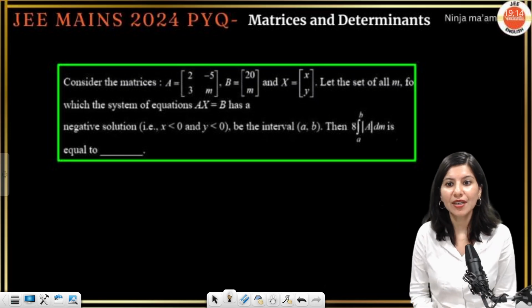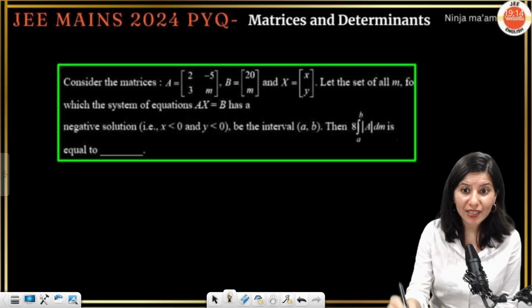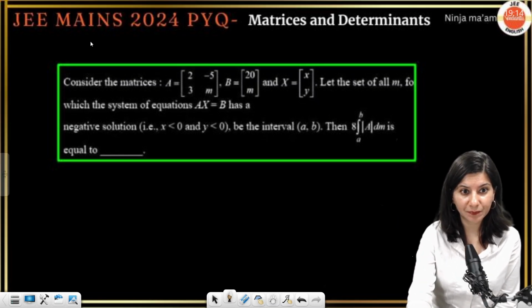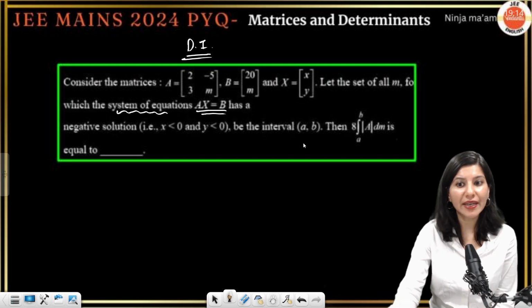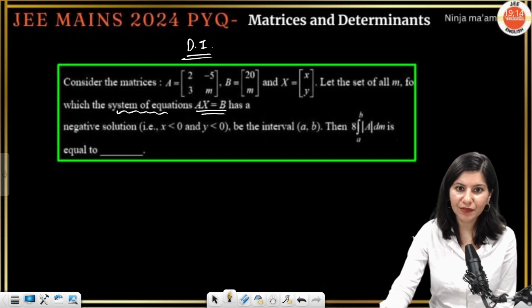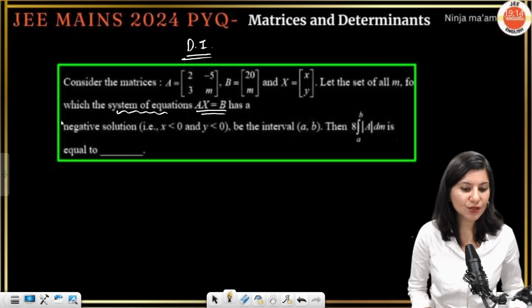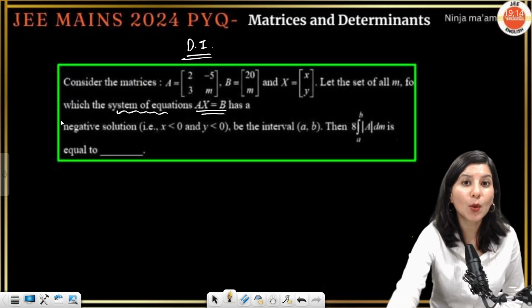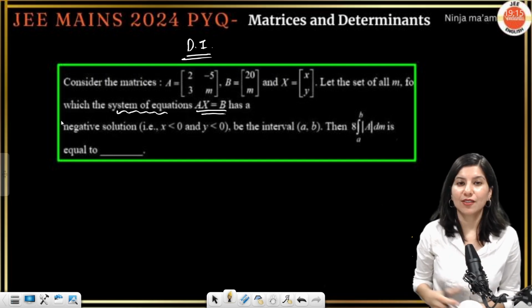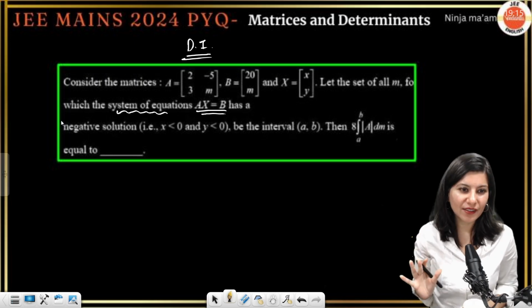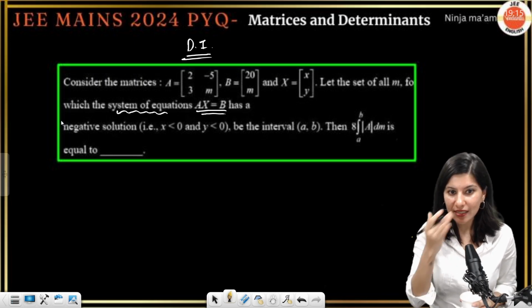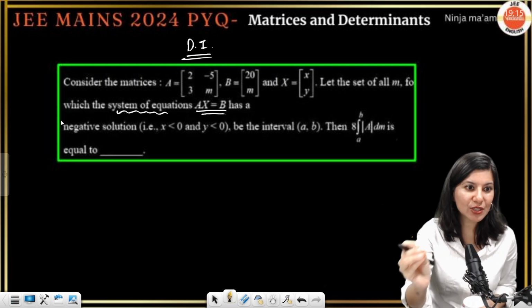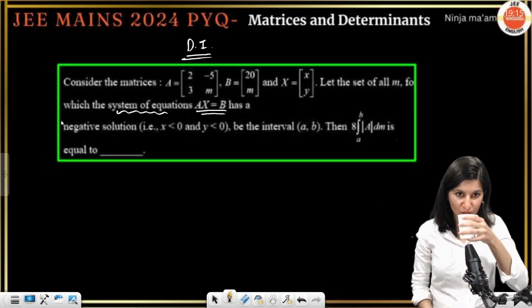Okay, now this question. So this question is a combination of system of equations plus definite integration. Combined question. Let's see what is the nature of this question, because this type of question is not very popular, I would say, or it is not roaming around in the market. This is a new category of question. But even if it is a new category question, just understand what is given in the question, and will I be able to solve it? Okay.